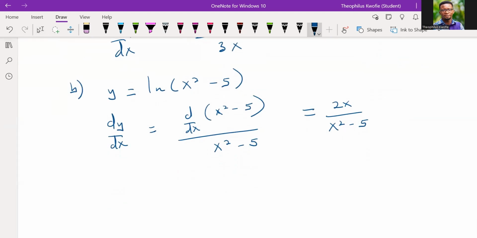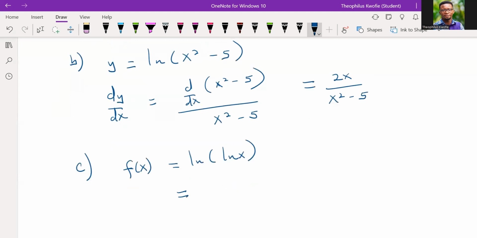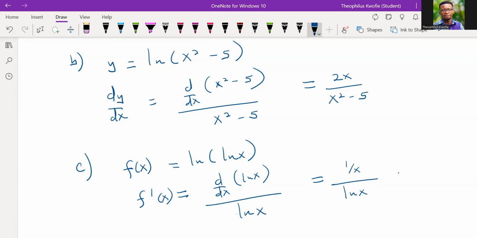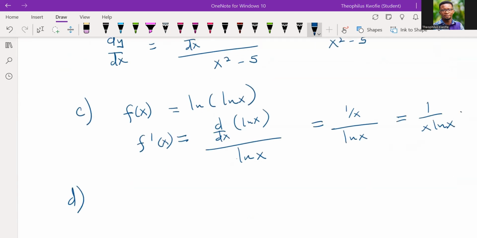Now, what about the C? We have f of x equal to the natural log of x. According to the theorem, for us to differentiate this, we differentiate the input and divide by the input. Now, what's the derivative of the input? One out of x, divided by this. Good. So this can further be written as 1 over x multiplying this, right? Good.